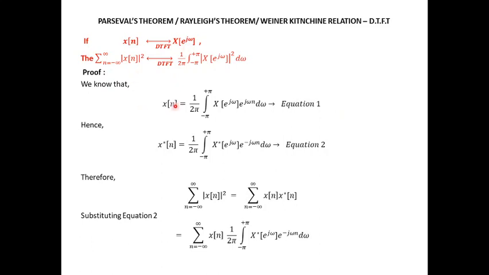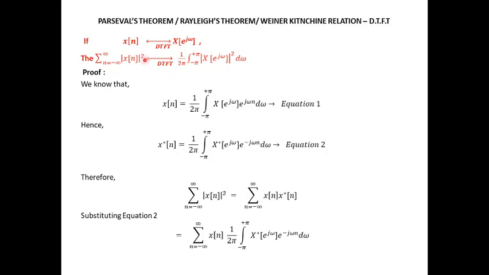Now x of n is replaced by its conjugate. So x conjugate of n means that wherever we have j, it will be replaced by minus j. So the conjugate of X of e power j omega is X conjugate of e power j omega, and e power j omega n can be written as e power minus j omega n d omega.